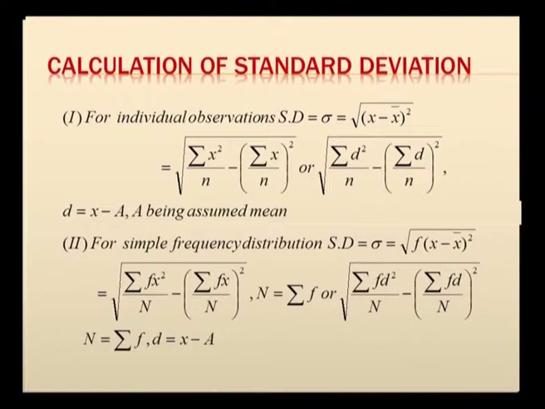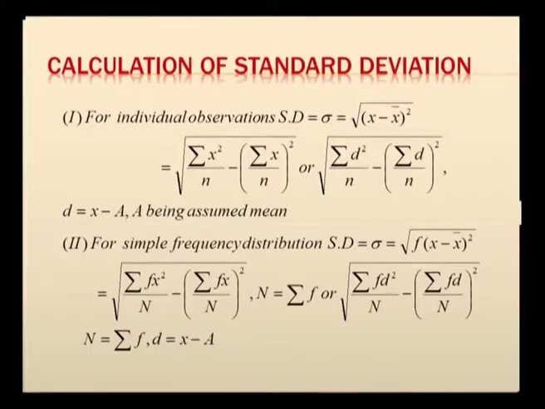In this case we take d to be x minus some assumed mean capital A, so that the values will be simpler. Then you can compute the d square column and substitute in this form, and you can determine the standard deviation. For the case of simple frequency distribution, let us see how to compute standard deviation.